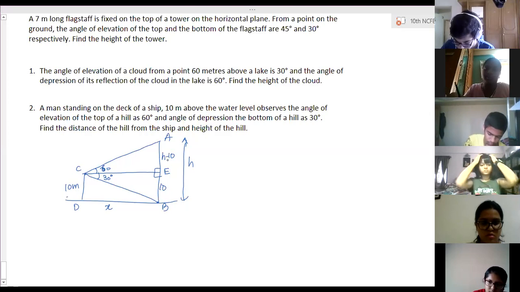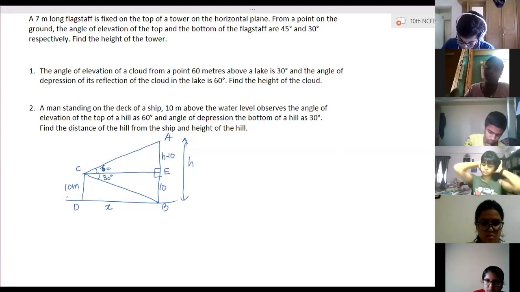Ma'am, is the height of the hill 40 meters and the distance 17.32 meters? Yes, right.